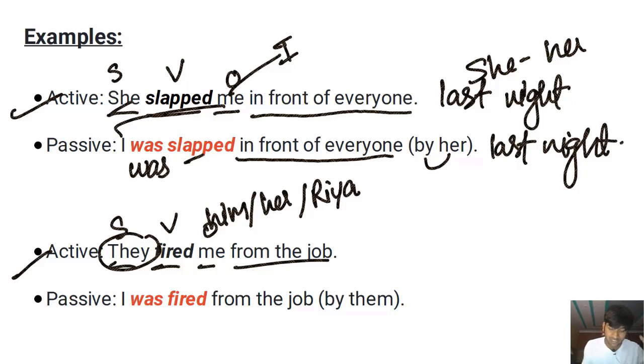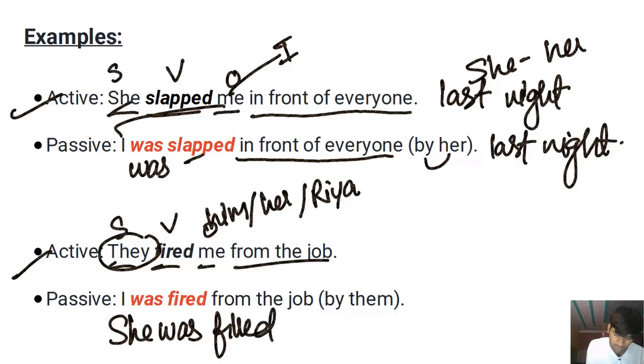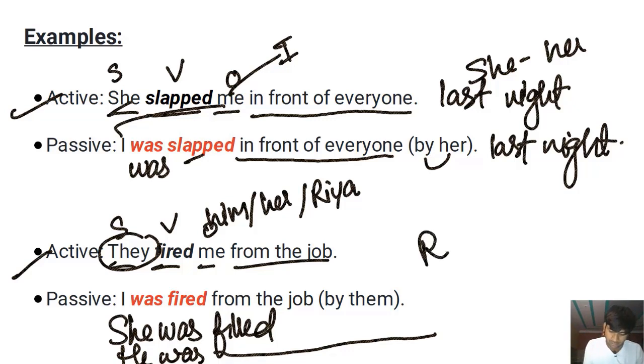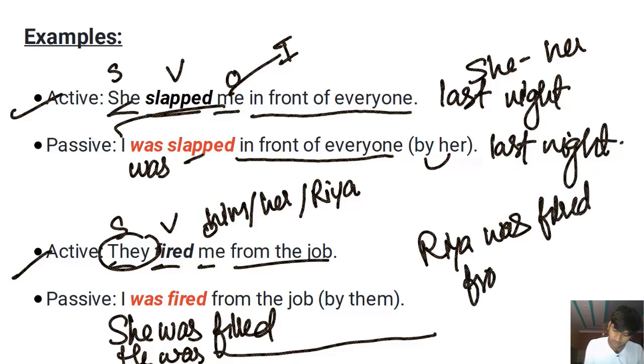Since me is the object, it will be changed into I. If her was the object, the subject in the passive voice would be she: she was fired from the job. He was fired from the job. If it's a name, I'll use the name. Ria was fired from the job yesterday.